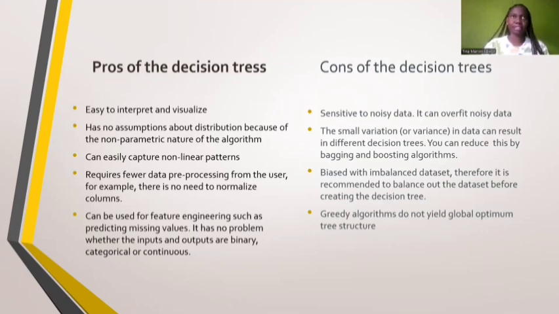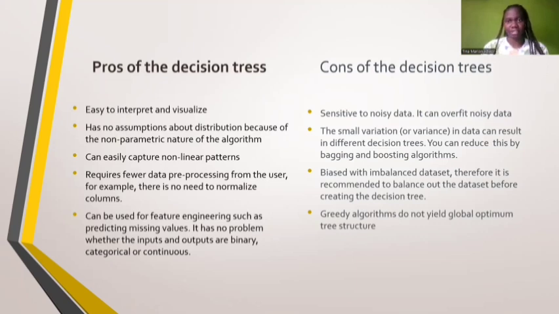A decision tree is basically a tree, or we can call it a flow chart, that will help us make decisions. So it's easy to implement and visualize since you know this is a yes and a no. If I take a yes, it will lead me to this. If I take a no, these are my other options. Basically, that's it. It has no assumptions and can easily capture.